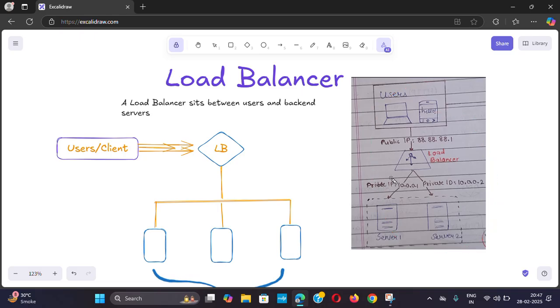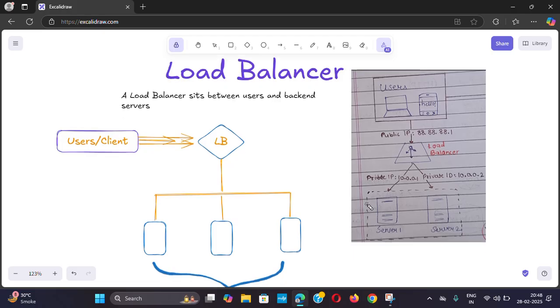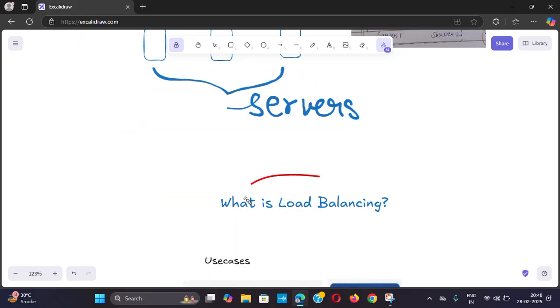As of now, don't worry about this private IP and public IP. There is a user, this is the load balancer, and these are servers. On the basis of the request, the load balancer will distribute the request to multiple servers. It may be 2, it may be 4, it may be 6. Okay.